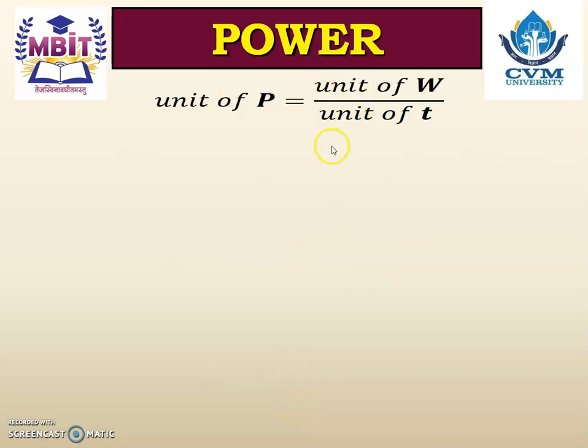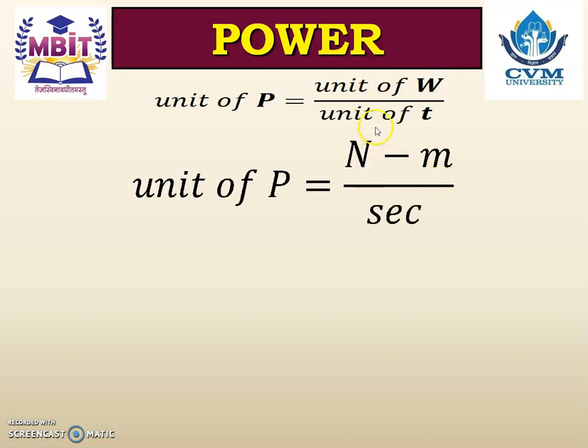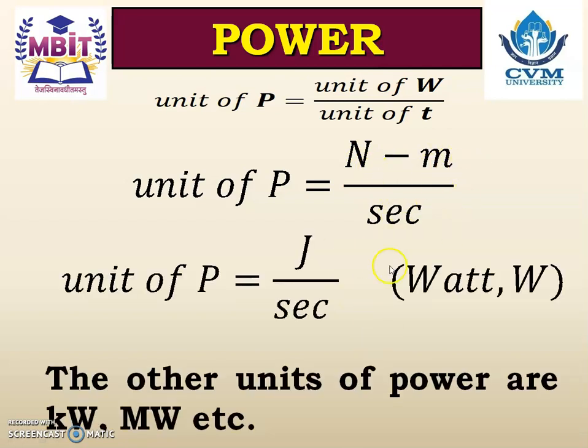Now what is the unit of power? So unit of power is equals to unit of work done divided by unit of time. Now what is the unit of work done? Yes, Newton into meter. That already we have studied just now. And what is the unit of time? Second. So unit of power is Newton into meter divided by second. Other way, Newton into meter is known as the joule. So joule per second. And joule per second is also known as the watt. So the unit of the power is watt. And the other unit of power are kilowatt and megawatt.